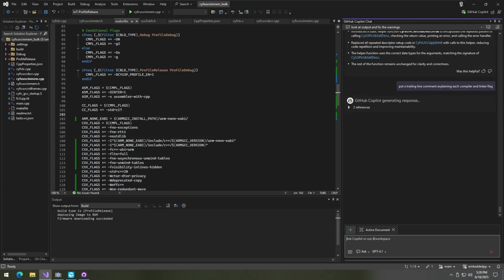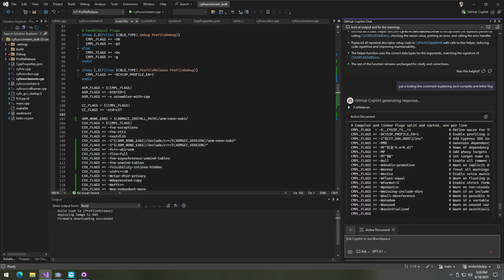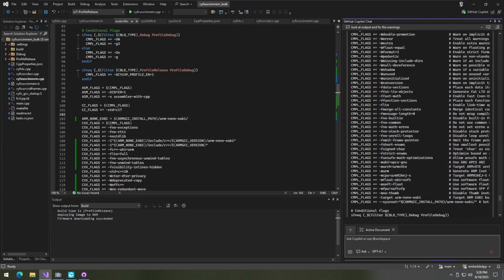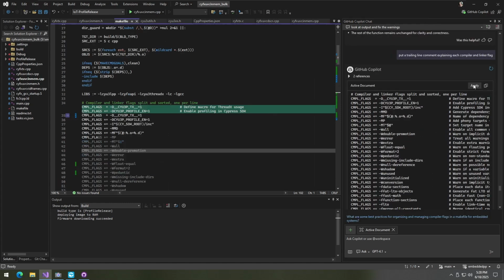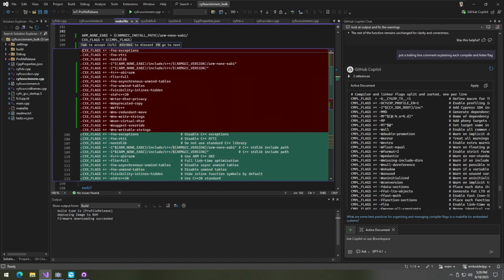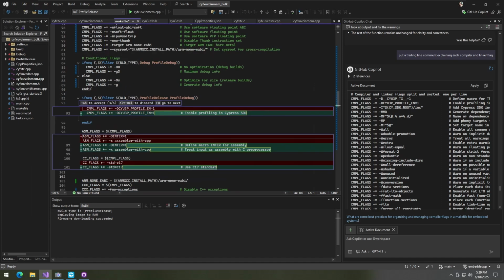Because as much as I can do it myself, obviously Google is your friend and a whole bunch of internet resources, but this is tedious. To go and put a single line comment for each one, what they do, what are they for. But the Copilot, look at that beauty. It is going to do it all for us. I'm liking it. Apply. Look at it go. Tab. Accept. Accept. Accept. Accept.